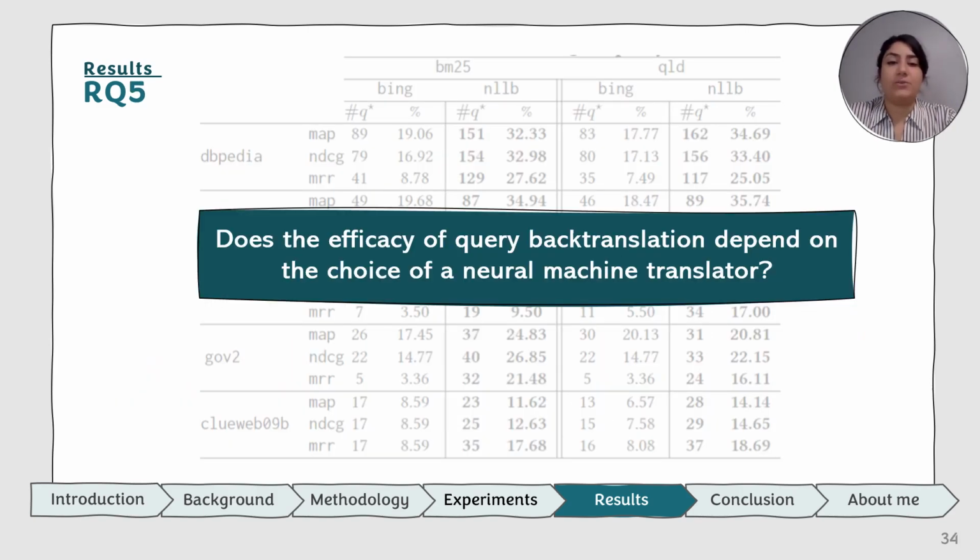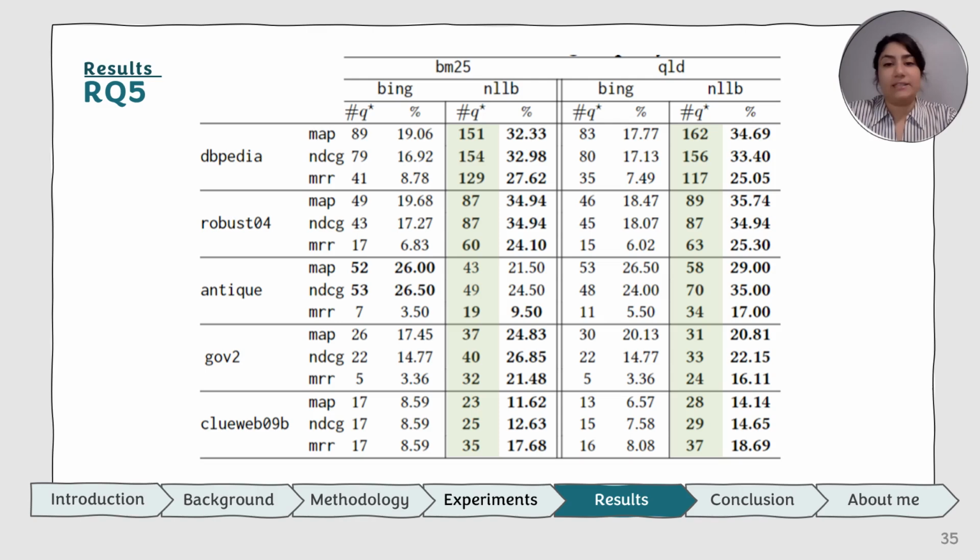And here we are going to compare the quality of translation between different translators. Here we can see that even by changing the translator, it still can help to refine some queries. However, if the quality of the translator is high, more refined versions are going to be generated.